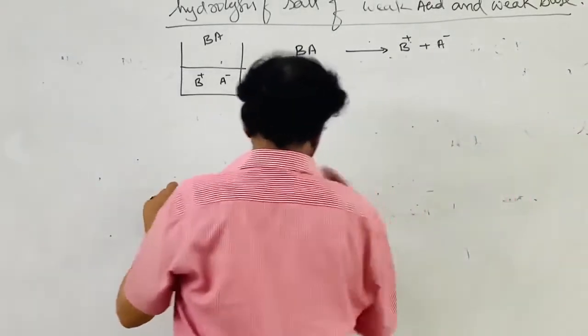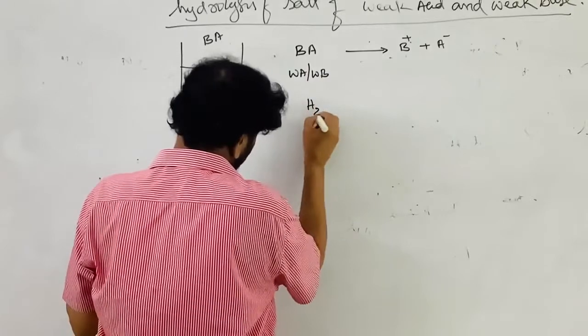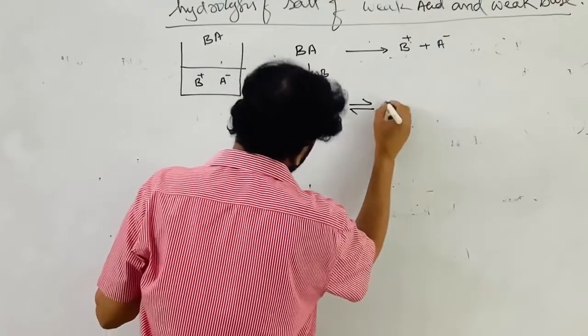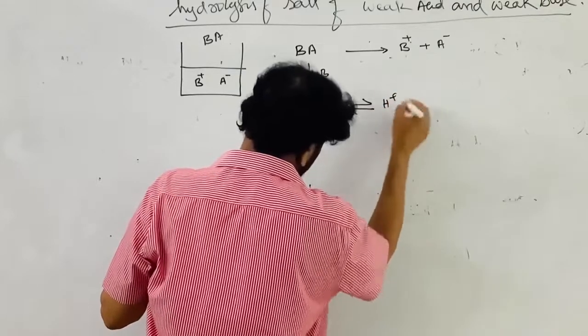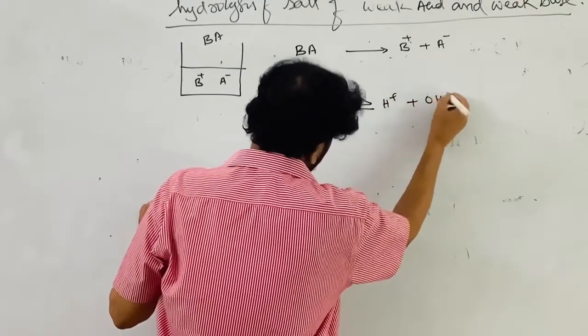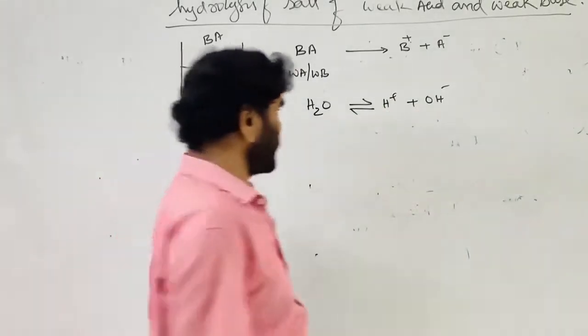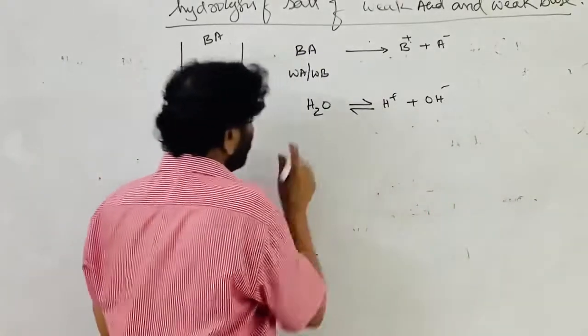Now, in the water there is an equilibrium: 2H2O in equilibrium with H3O plus and OH minus. Instead of H plus ion, I have to write H3O plus ion. This is the equilibrium existing. Now what happens?